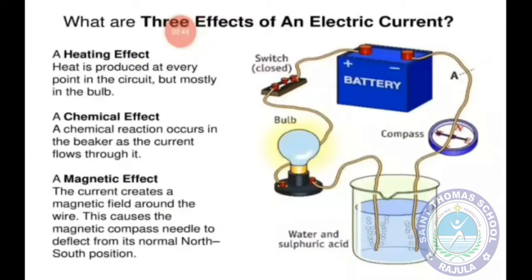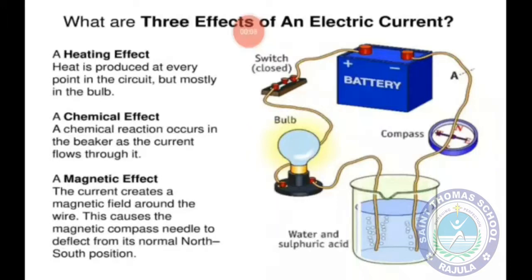What are three effects of an electric current? The three effects of electric current are heating effect, chemical effect, and magnetic effect. Let us understand all three effects with the help of this diagram. In heating effect of electric current, when current flows through the conductors or through the circuit, then heat is produced and bulb glows. Students, when you touch the lighted bulb, then you will feel hot. So it is the example of heating effect of electric current.